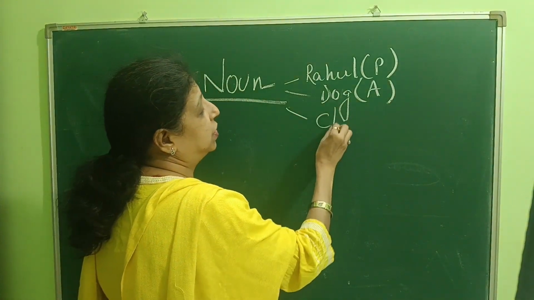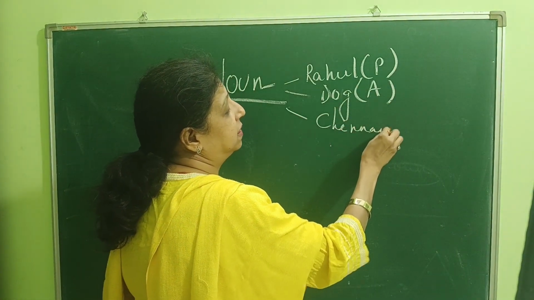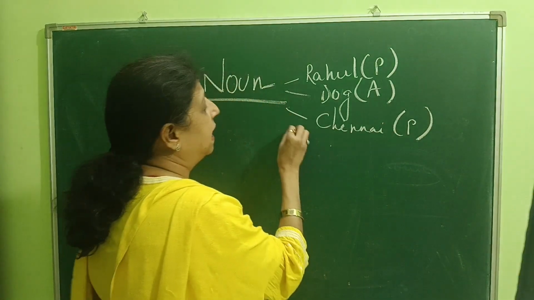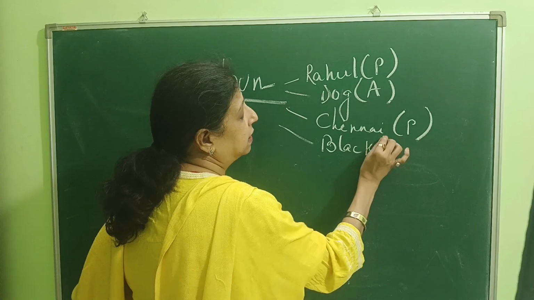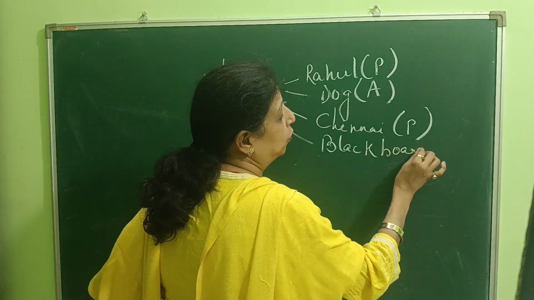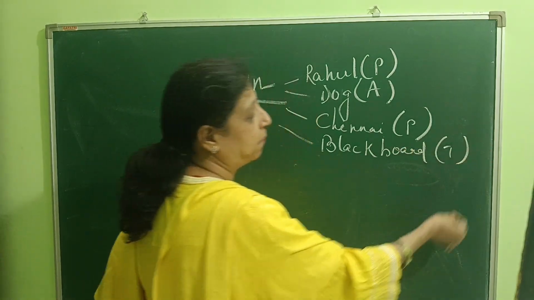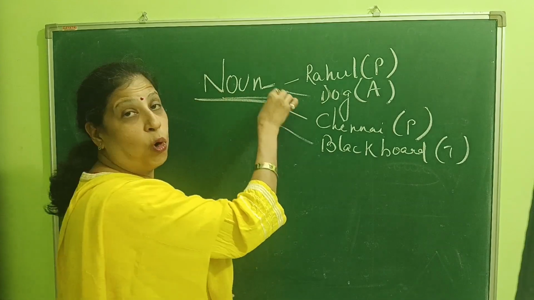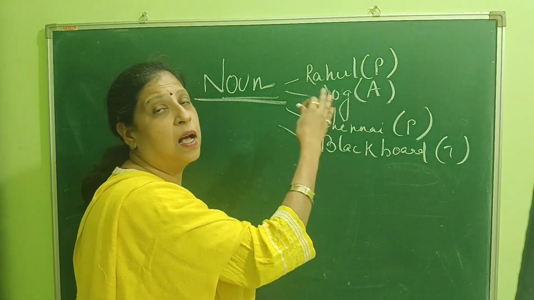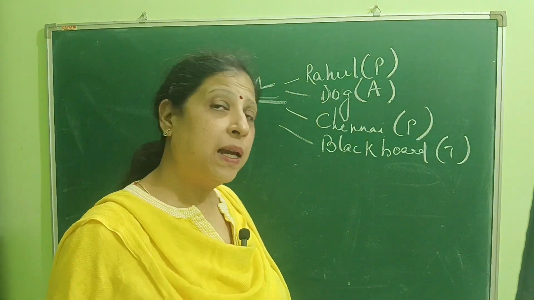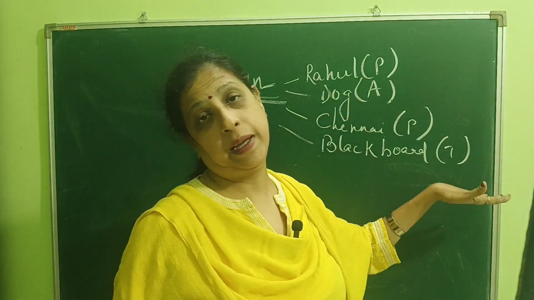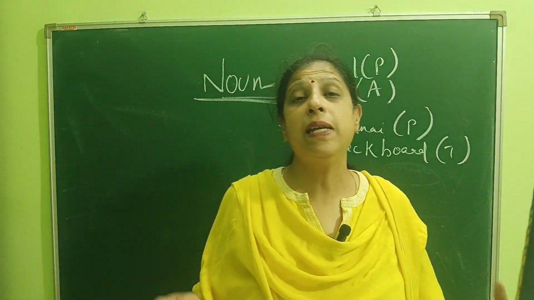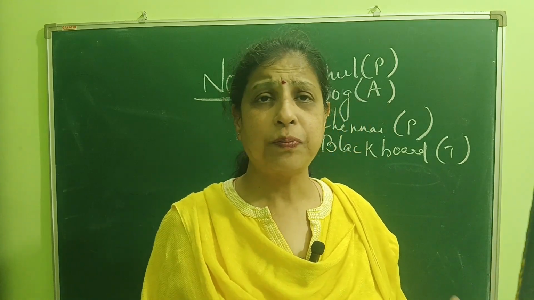Then we say Chennai, Chennai is a place. And then we say blackboard, blackboard is a thing. So what is a noun? All naming words are called noun. Clear? Person, place, animal, thing, these are called nouns.